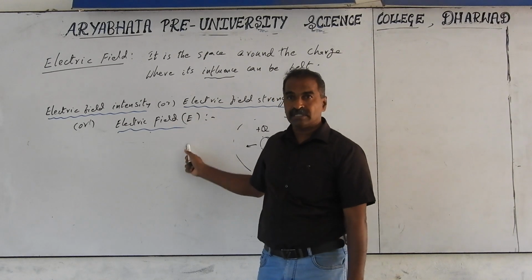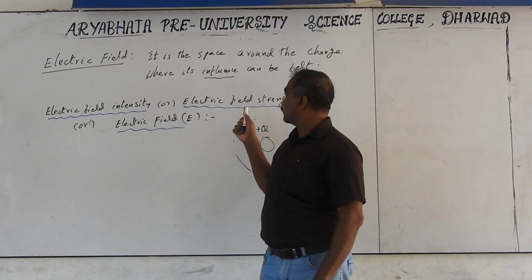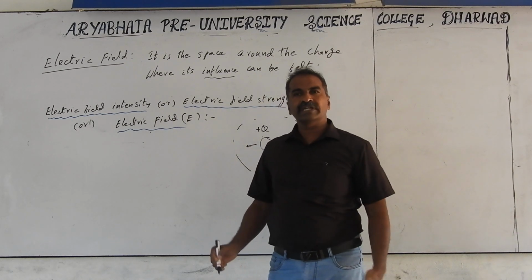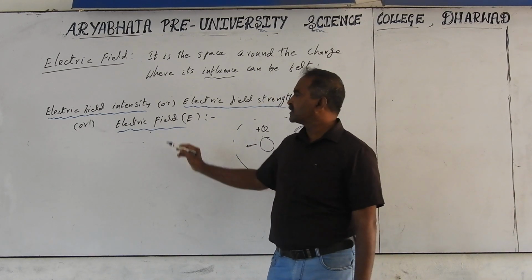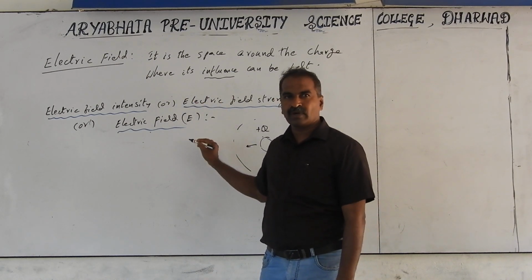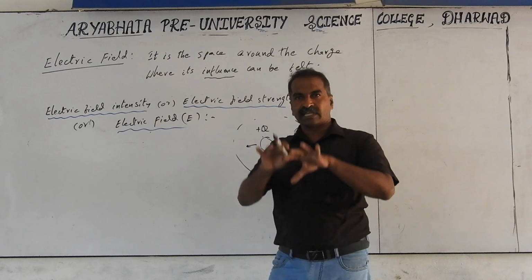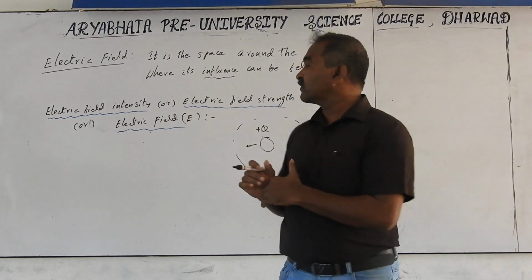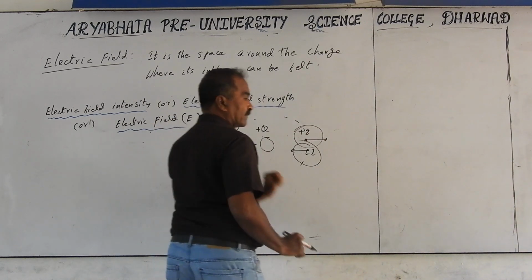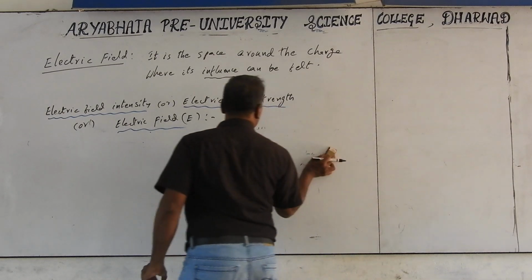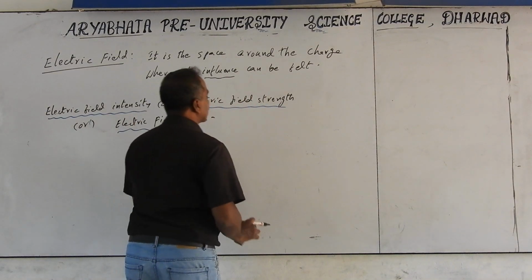But in your textbook, some books mention electric field itself also as electric field intensity. Both are actually different. Electric field intensity, or electric field strength, is represented by the symbol capital E, but some books, even your textbook, mention electric field itself as electric field intensity. Now, no need to worry about this. Actually, electric field is the space around the charge where it can influence other charges. Electric field intensity is related to the force.